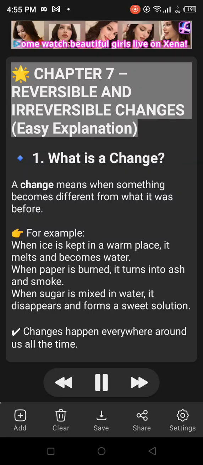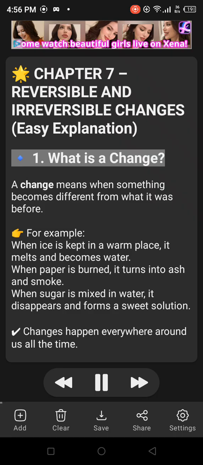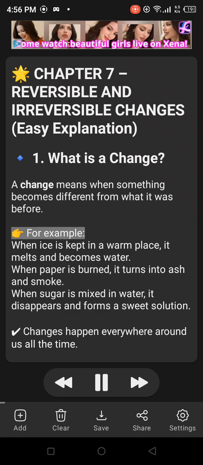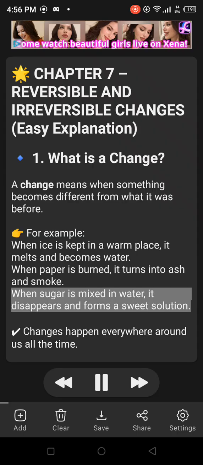Reversible and irreversible changes. Easy explanation. 1. What is a change? A change means when something becomes different from what it was before. For example, when ice is kept in a warm place, it melts and becomes water. When paper is burned, it turns into ash and smoke. When sugar is mixed in water, it disappears and forms a sweet solution.